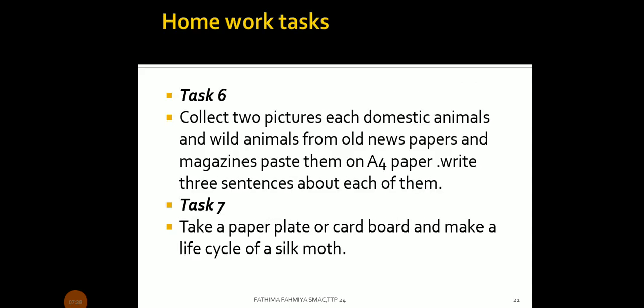Task 6. Collect two pictures each of domestic animals and wild animals from newspapers and magazines. Paste them on A4 paper. Write three sentences about each of them. I think you can complete that task also. And task 7 is to take a paper plate or cardboard and make a life cycle of a silk moth. You can do it as well.